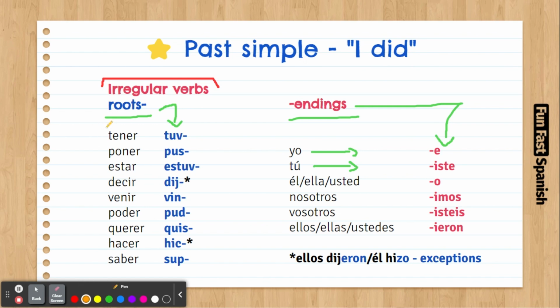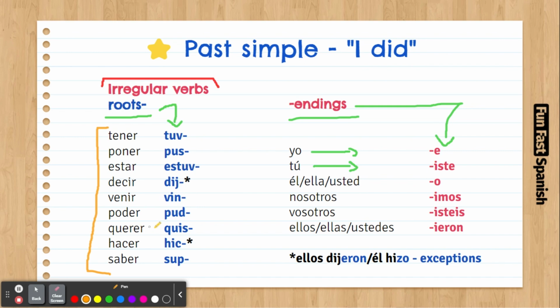These are the irregular verbs we have in Spanish. Tener is to have, and the root is going to be tuv. Poner is to put, and the root is going to be pus. Estar is to be, and the root is going to be estuv. Decir, dij. Venir, vin.